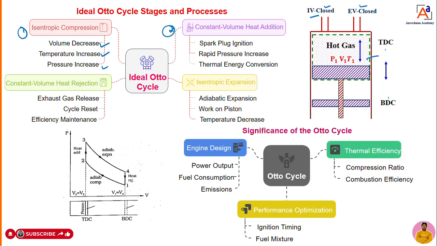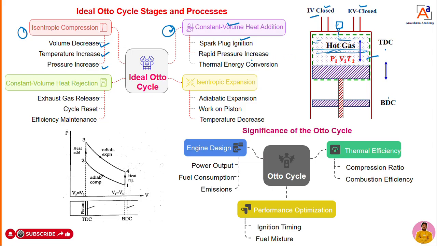Second process we understood. At constant volume, assume that now the piston reaches the TDC. That volume remains constant here now. At that moment, with the help of the spark plug, you are going to give an ignition to the air fuel mixture. Then what will happen?